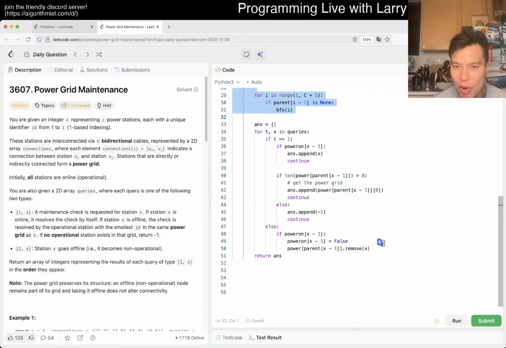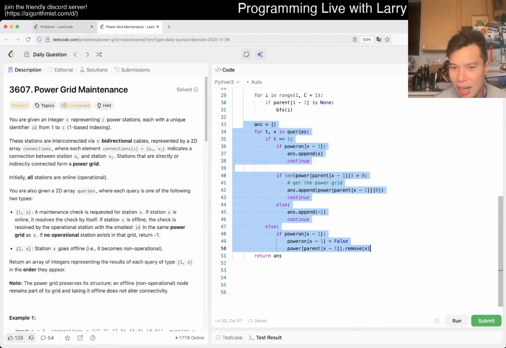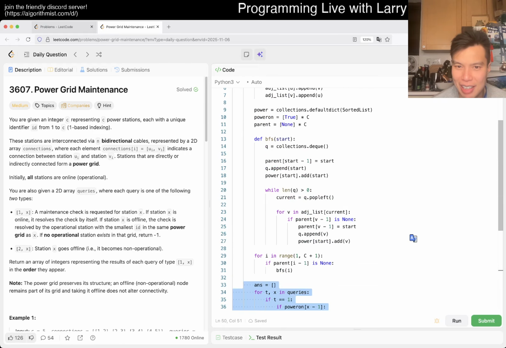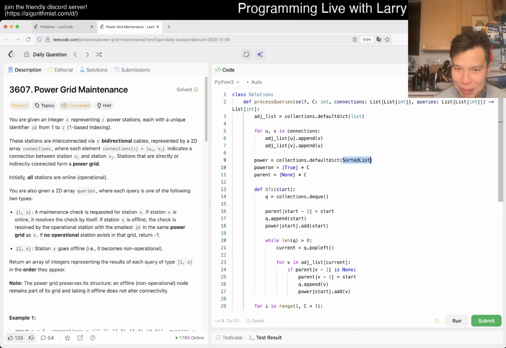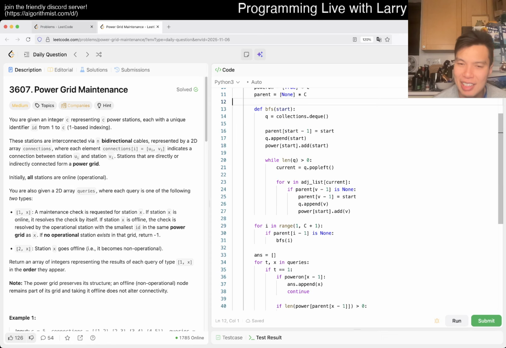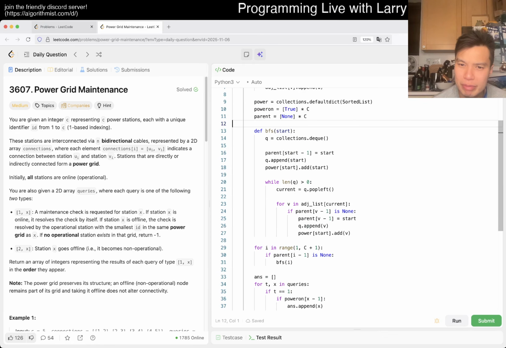And then for each query, we do O of one. Oh, wait, actually, I lied. I forgot that I used sorted list somewhere. So for each node, for each vertex, we do a log n or log v operation.